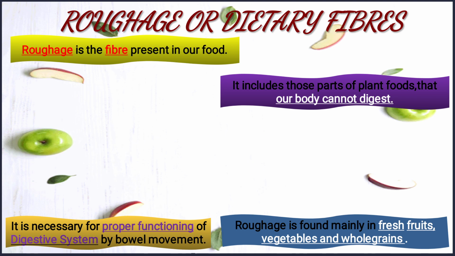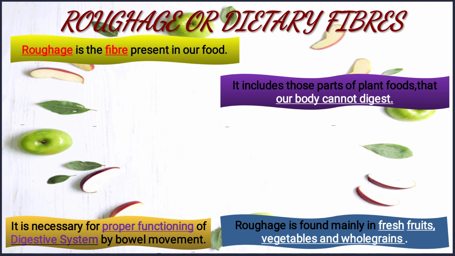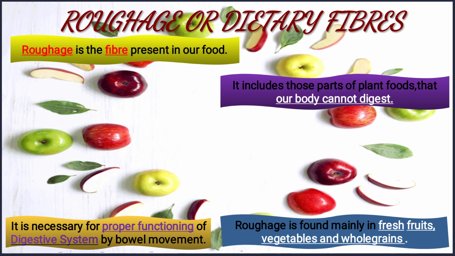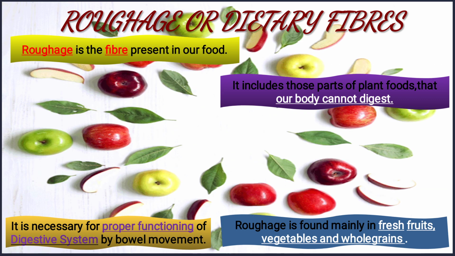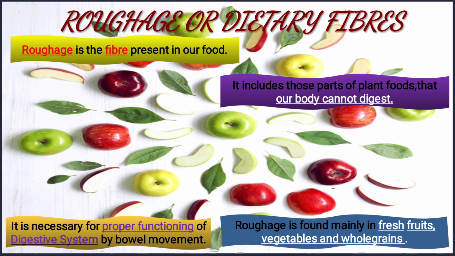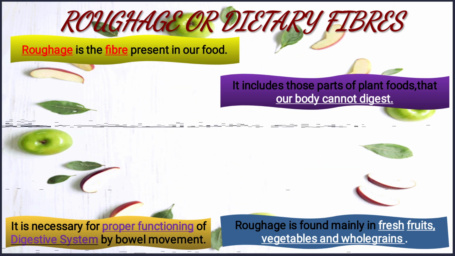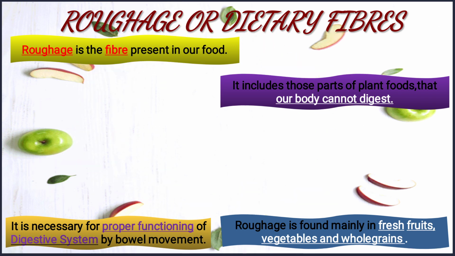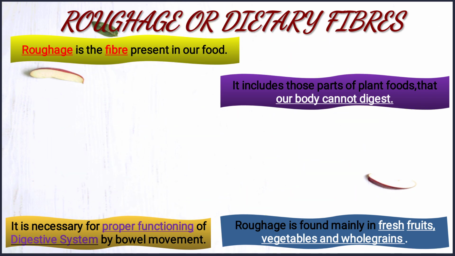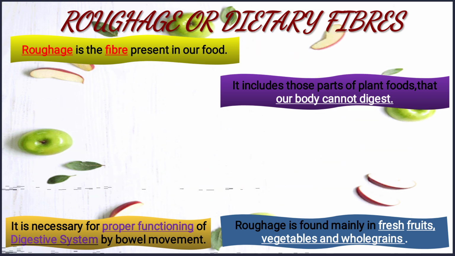Actually roughage is fiber, as our cloth is also made of fabrics, a thread-like structure. The roughage is also a thread-like structure. It gives shape to our food for the normal functioning of the digestive system. Food goes from the mouth to the food canal, esophagus, to the stomach, then to the small intestine, large intestine, and the waste is thrown out from the body. So it gives a proper shape to the food for the peristalsis movement, meaning for the proper movement of the food through different parts of the digestive system.